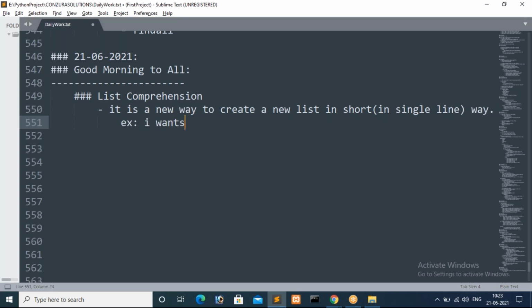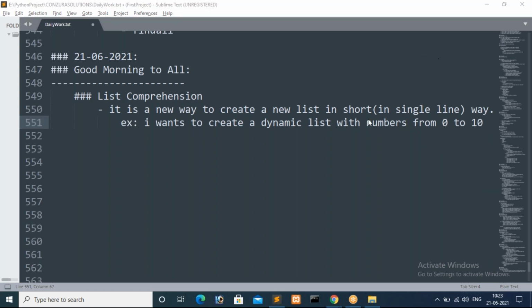I want to create a list with numbers. I want to create a dynamic list with numbers from 0 to 10. So for this assignment, for this example, how many lines of code do we have to write, guys? So I want to create a dynamic list with the numbers from 0 to 10, guys.